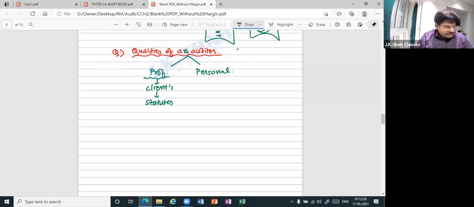Say for a simple example, I have one client which is a company, another client which is a bank, and another which is a cooperative society. Do all of them belong to the same law? No. This is the Companies Act 2013, this is the Banking Regulation Act, this is the Cooperative Societies Act. So the law for all three clients is different. As an auditor, I should possess decent knowledge of the law or statutes of different clients.